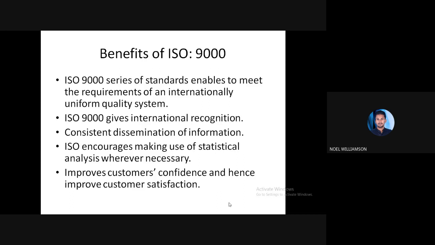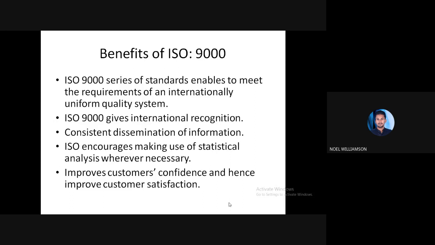Then consistent dissemination of the information. So we disseminate each piece of information into parts and analyze it. So there is a consistent dissemination. Now it encourages making use of statistical analysis wherever necessary.